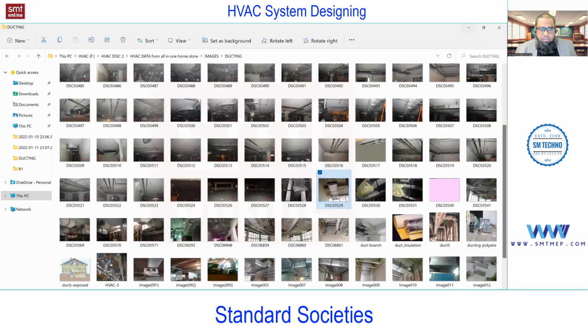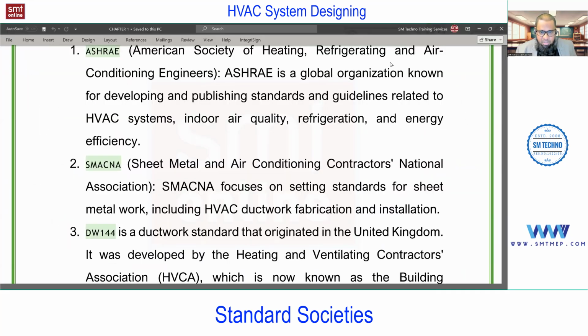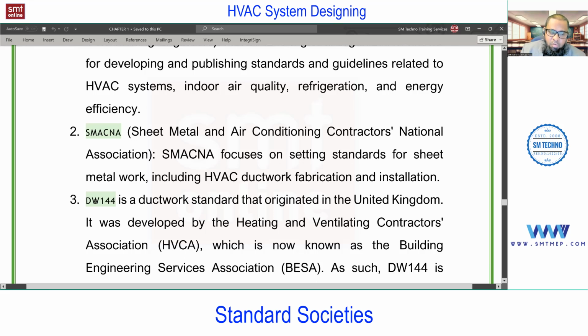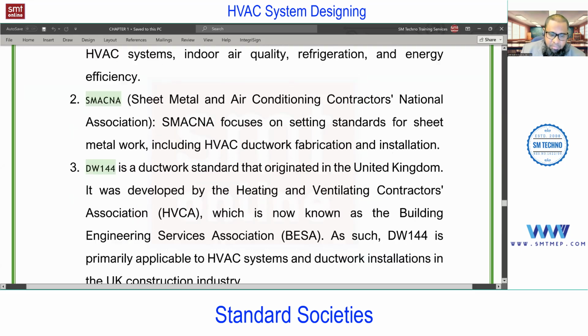When you talk about duct design, duct installation, duct drafting, etc., we use SMACNA as a standard, commonly in actual practice in India, in the Gulf, and in many locations. But if you are in the UK, then you're supposed to follow DW144. This is a European standard, mostly used in the UK for the ducting side.